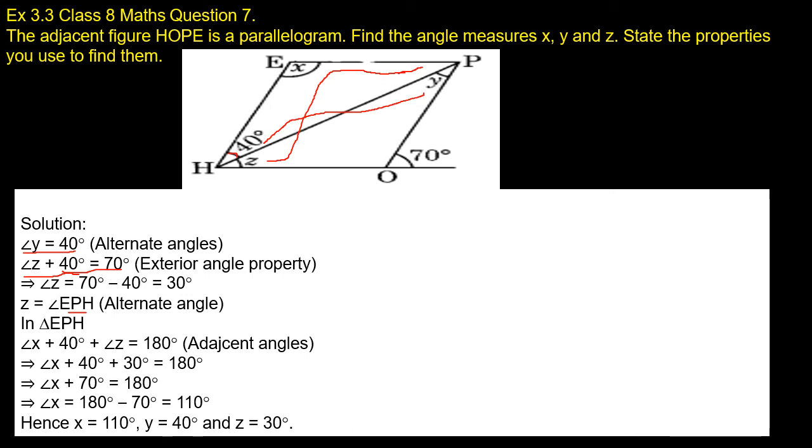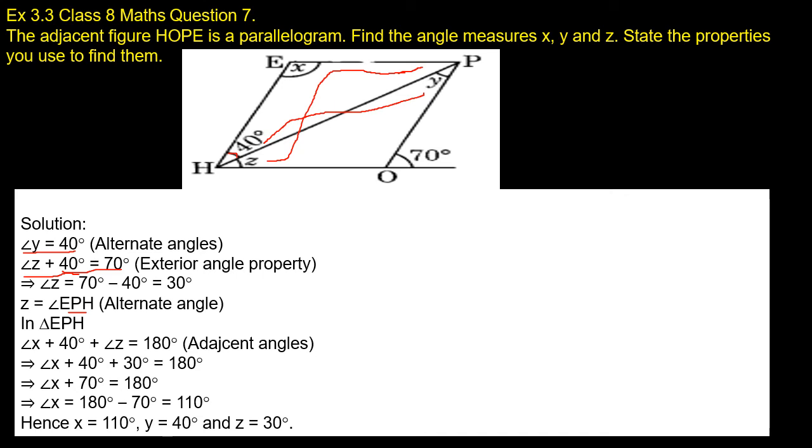Then children, let us consider the triangle EPH. In triangle EPH, the sum of the three interior angles is equal to 180 degrees. So angle X plus 40 degrees plus Z is equal to 180 degrees.